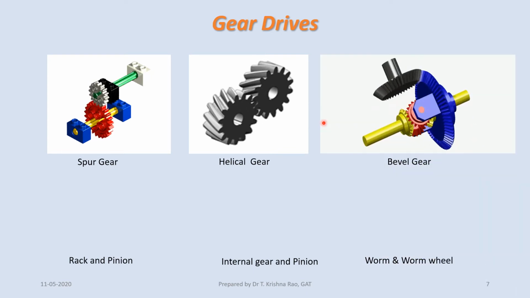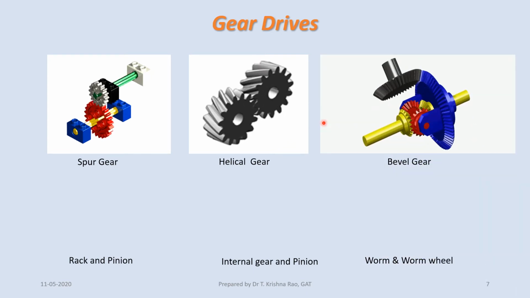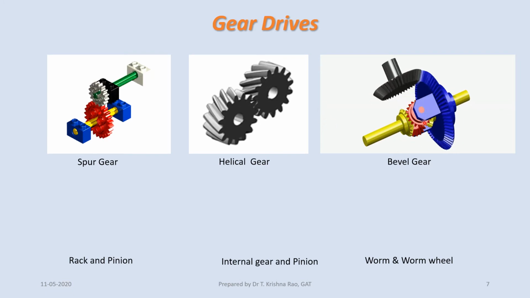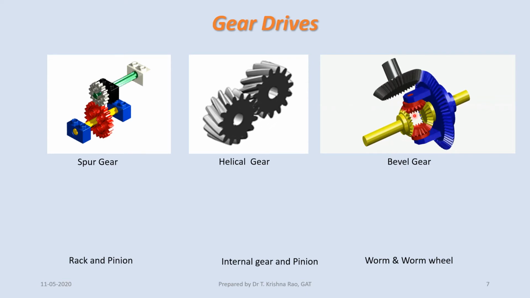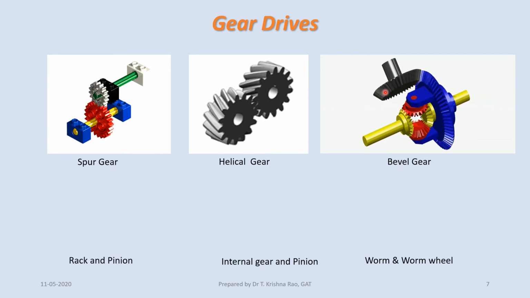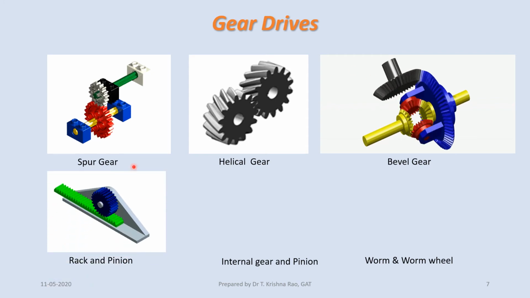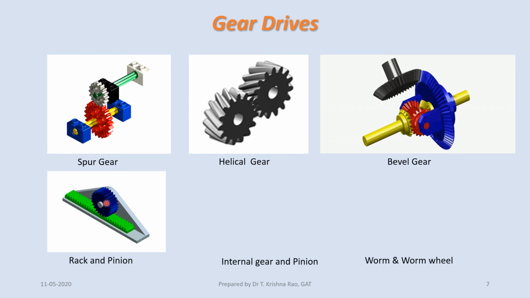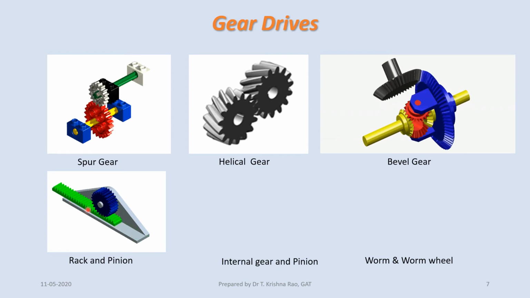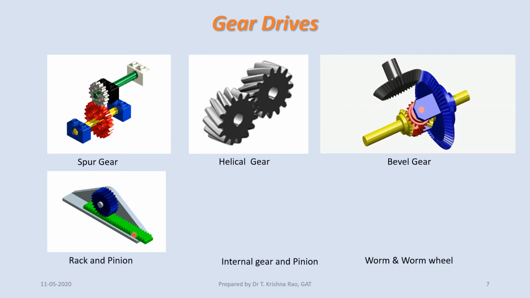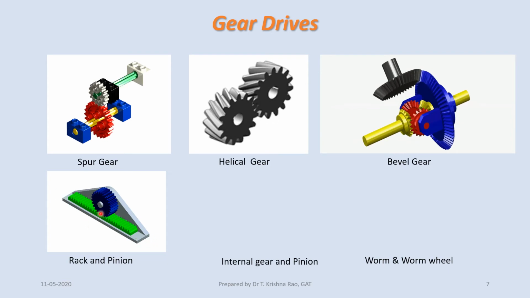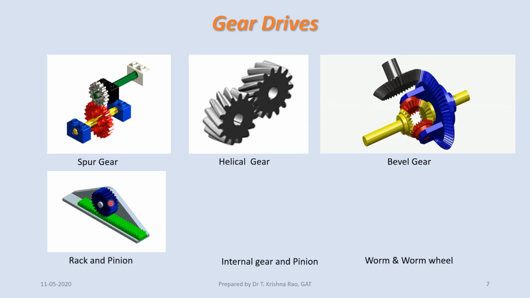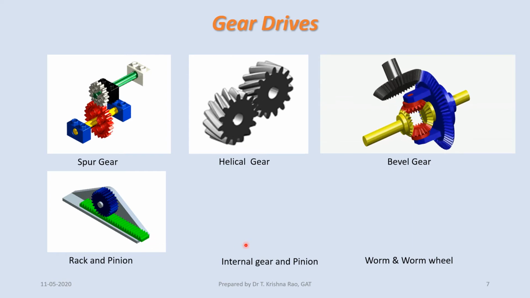Then comes a bevel gear differential you have seen in the automobile, which you have studied in kinematics of machines. This is a differential mechanism which is used in automobiles, where we have a series of bevel gears, a set of bevel gears. Then we have a rack and a pinion. Basically, one is a straight gear, the other one is a pinion. The small gear is the pinion. This converts rotary motion to linear motion or vice versa. If you connect a piston to this, a hydraulic cylinder, the linear motion will be converted to rotary motion. The advantage of rack and pinion is that rotary motion is converted to linear or vice versa.